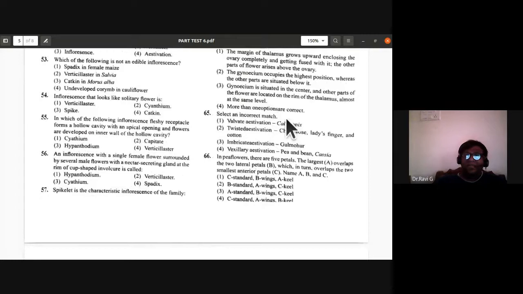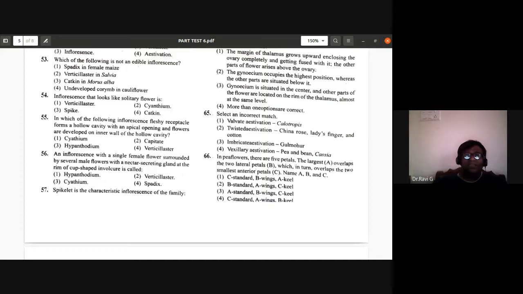select an incorrect match. Valvate aestivation, Calotropis. Twisted aestivation, China rose, lady's finger, and cotton, Malvaceae family. They have the twisted aestivation. Imbricate aestivation, Gulmohar tree. So not a wrong one. Vexillary aestivation, pea and bean and cassia. So imbricate aestivation, Gulmohar. Valvate aestivation, Calotropis.